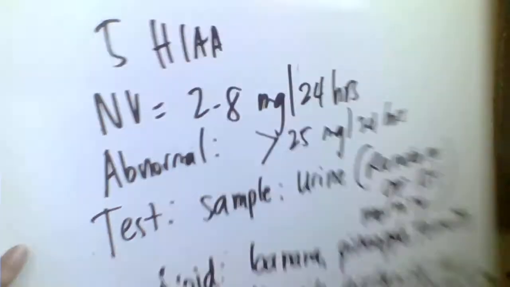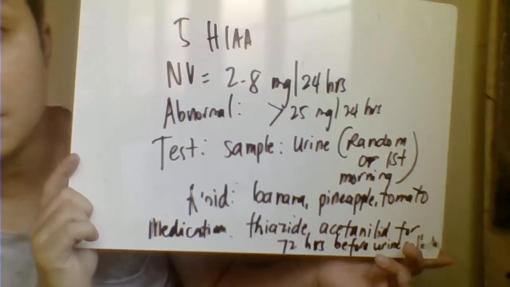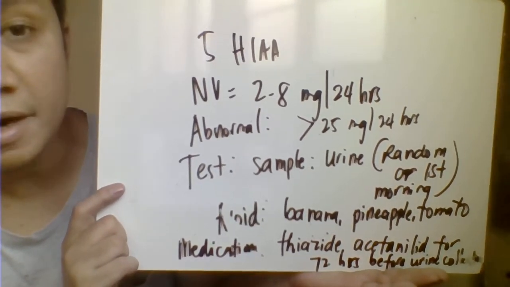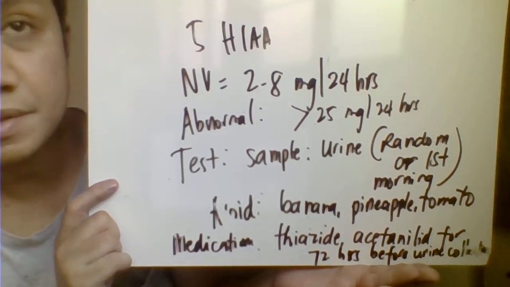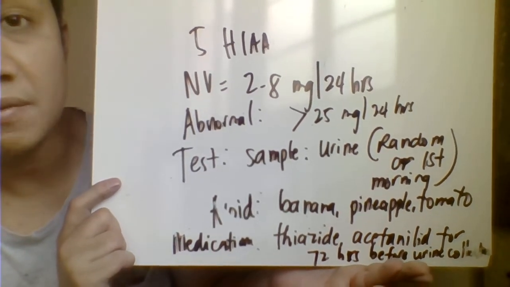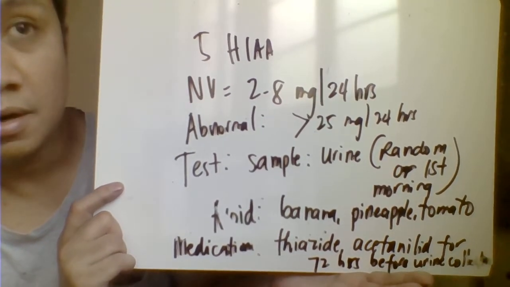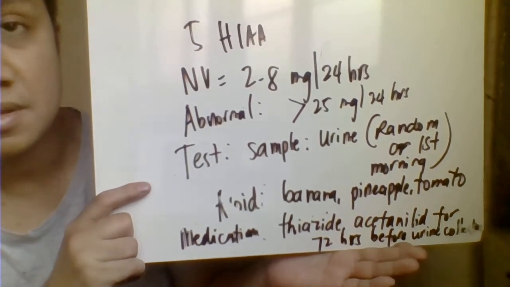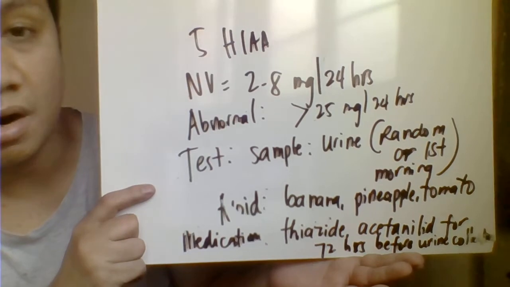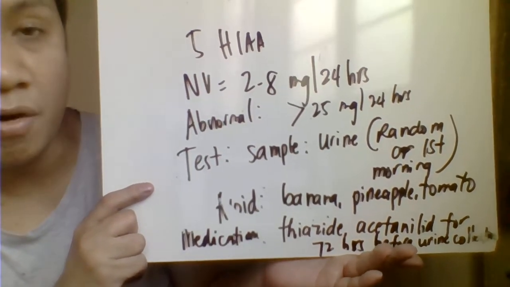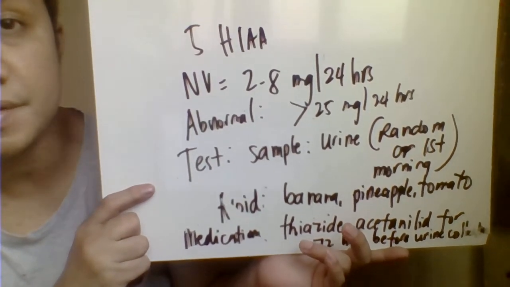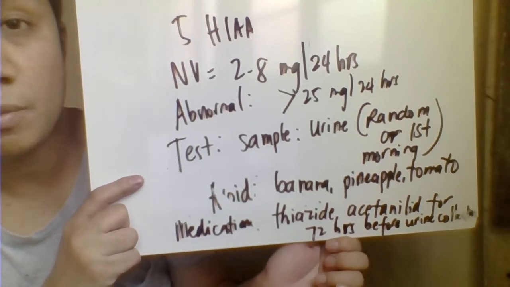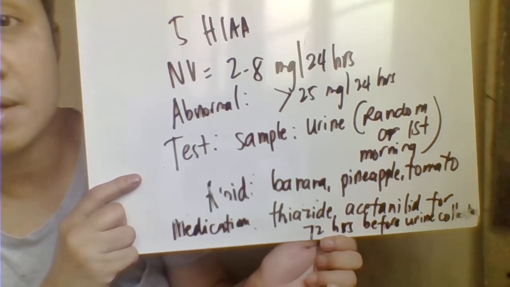Okay, we have here to diagnose your 5-hydroxyindoleacetic acid. Normally, you are just excreting a concentration of 2 to 8 milligrams per 24 hours of your 5-hydroxyindoleacetic acid. But in the case of your argintophene cell tumor, you'll be excreting here as many as 25 milligrams or more than 25 milligrams per 24 hours. Okay, we could perform determination of your 5-hydroxyindoleacetic acid with your urine as your sample for that. You could collect that one randomly or could also the first morning urine.